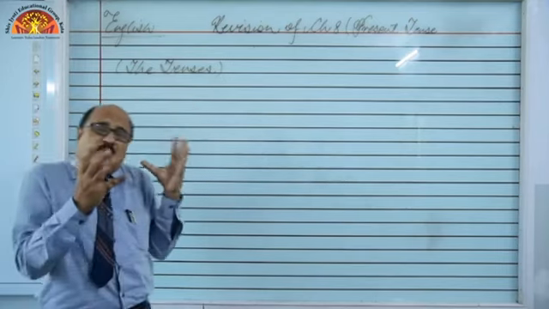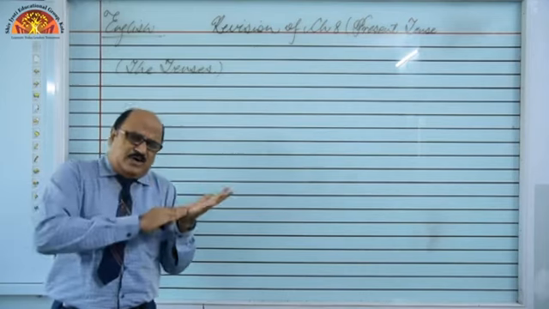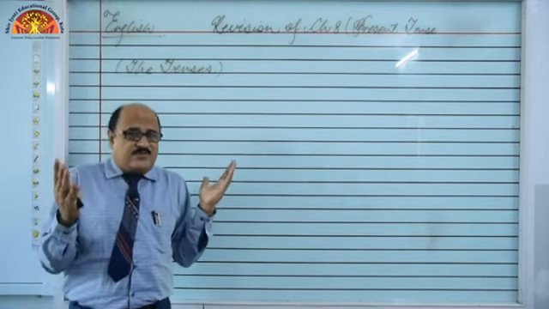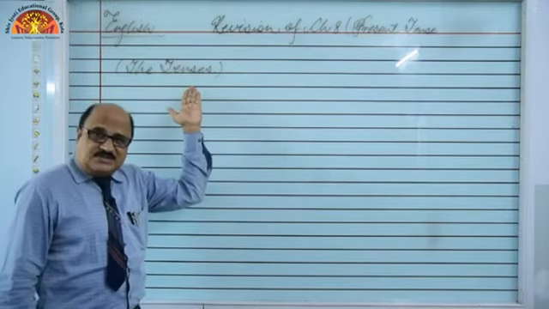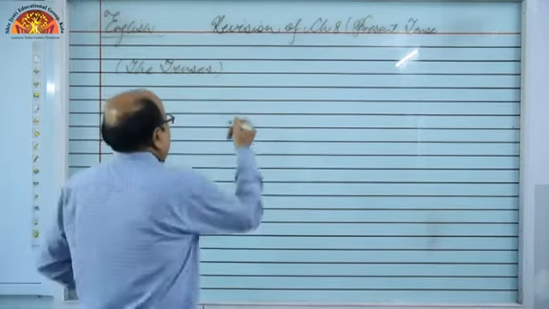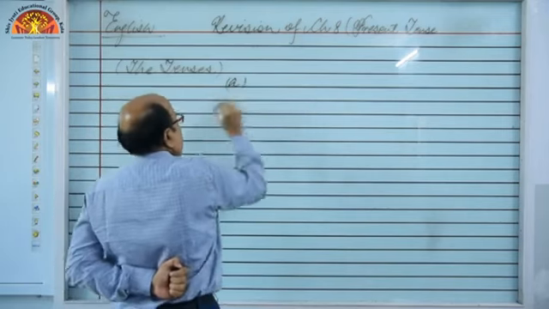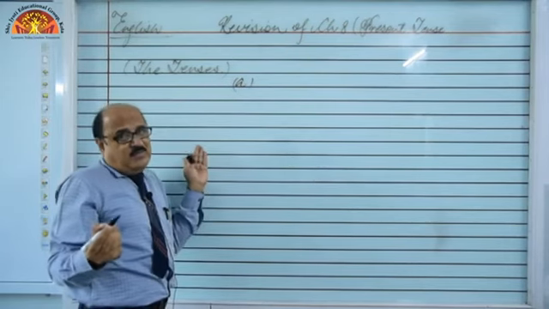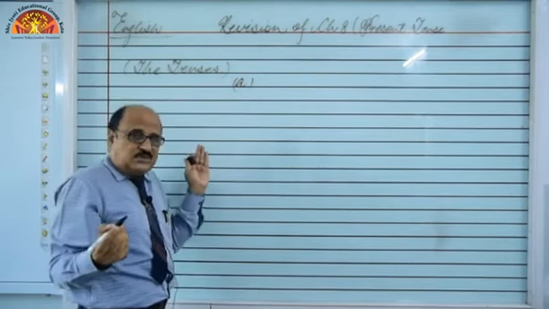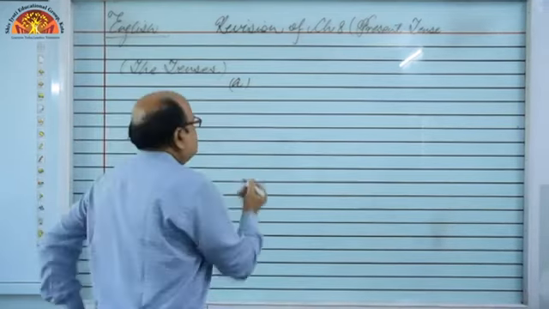Tenses means the sum up of all the activities one performs throughout one's life, from birth till death. Whatever the activities are performed, the sum up of those activities is known as the tenses, right? So basically we can divide the topic, the tenses, into 3 parts. Or in other words, the whole human life can be divided into 3 parts. And these 3 parts are known as 3 phases of tenses, right?